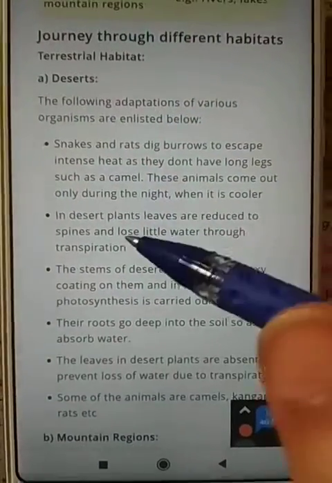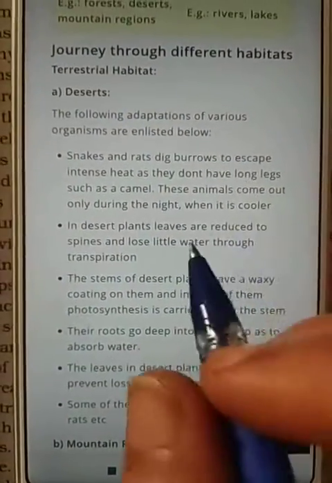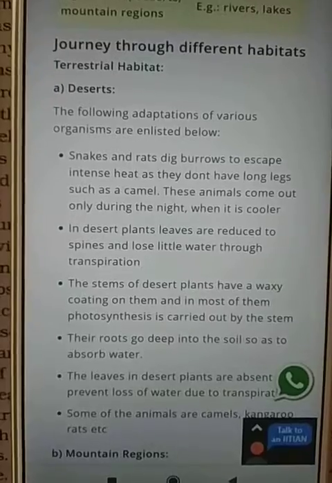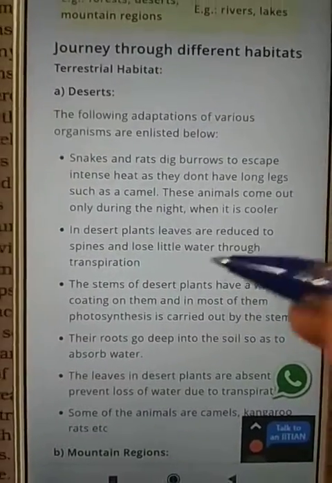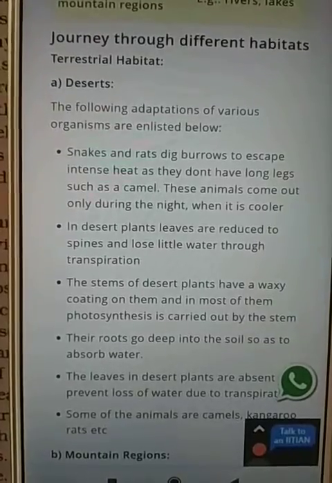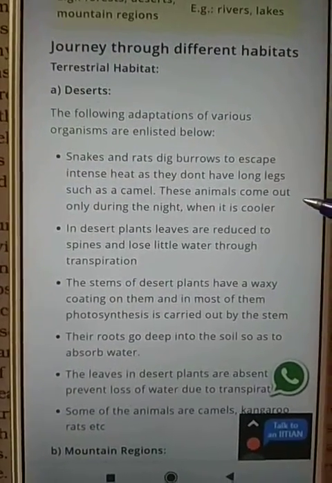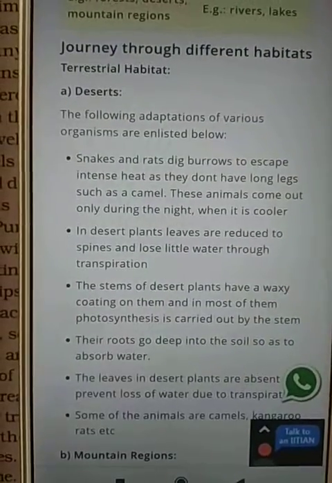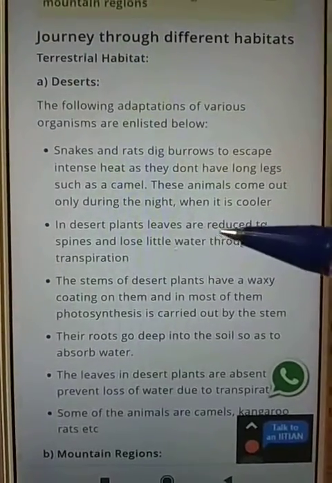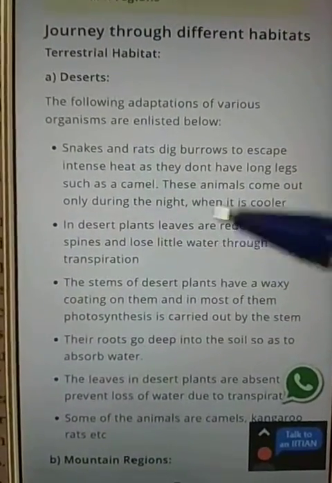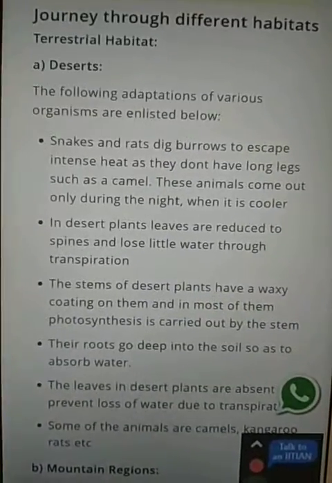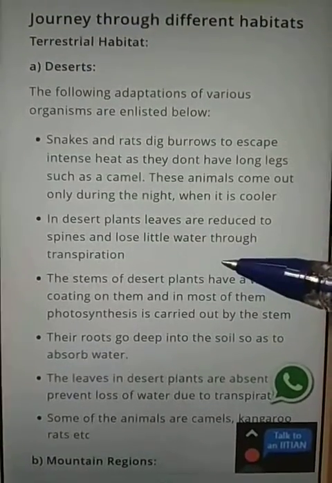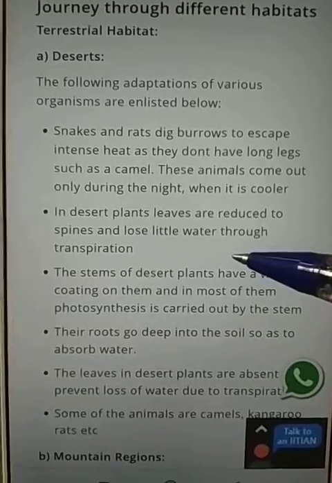In desert plants, leaves are reduced. You must have seen that desert plants don't have leaves, because leaves lose water by transpiration, and there is scarcity of water in desert areas. So their leaves are converted into spines, and a spine does not lose water through transpiration. Plants of this type are capable of surviving in that area, for example, cactus.